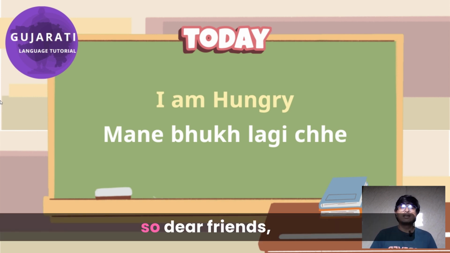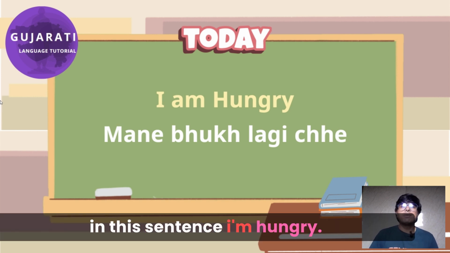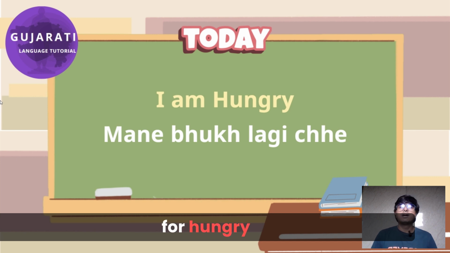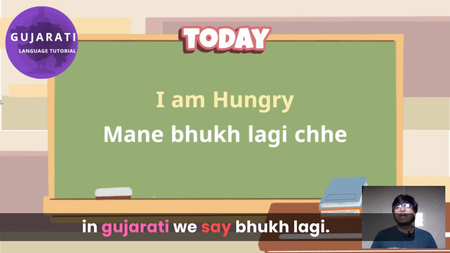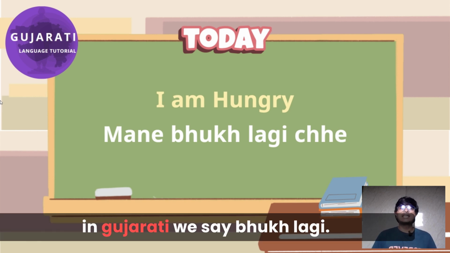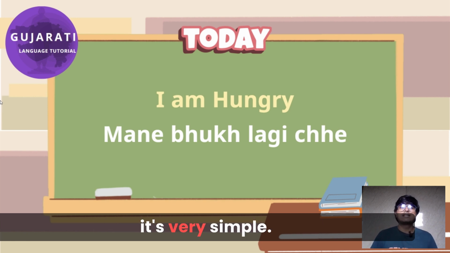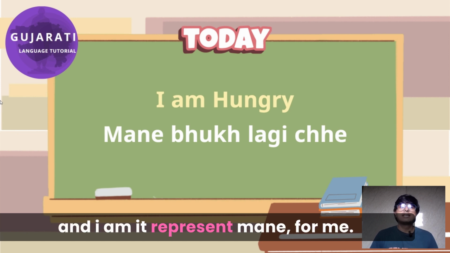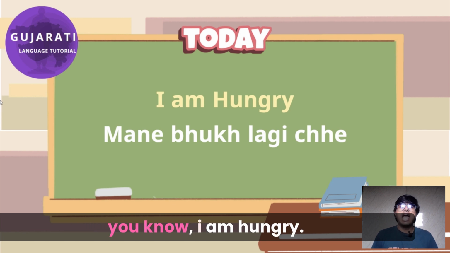So dear friends, in this sentence, I'm hungry. For hungry in Gujarati we say ભૂખ લાગી. Okay, it's very simple. And "I am" is represented by મને. I am hungry.